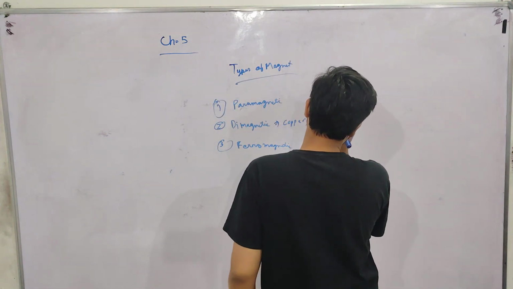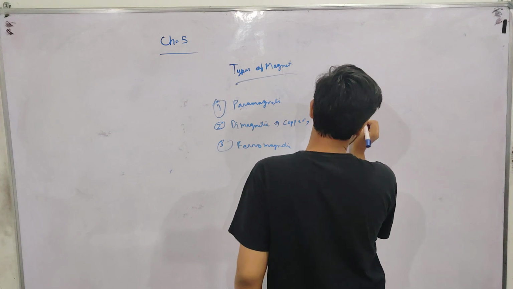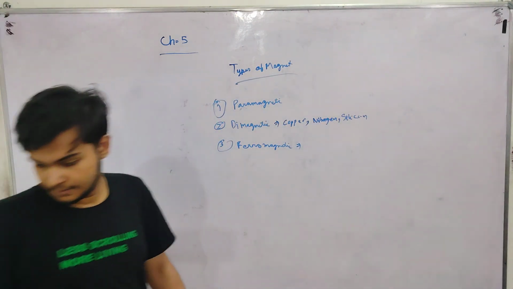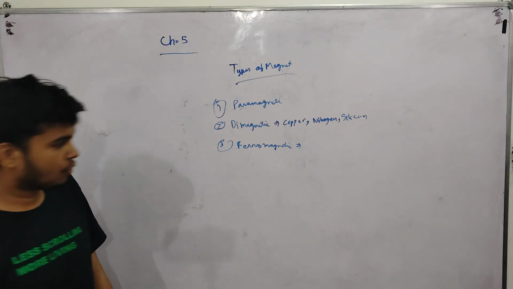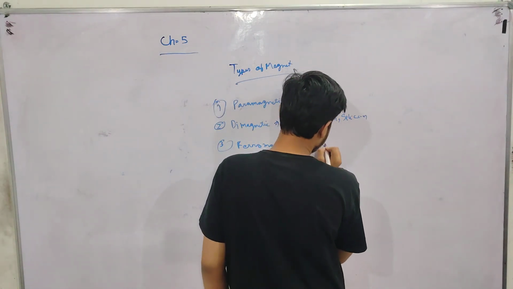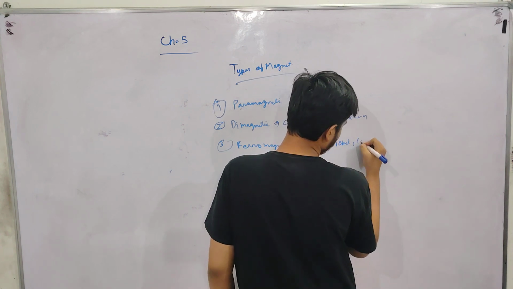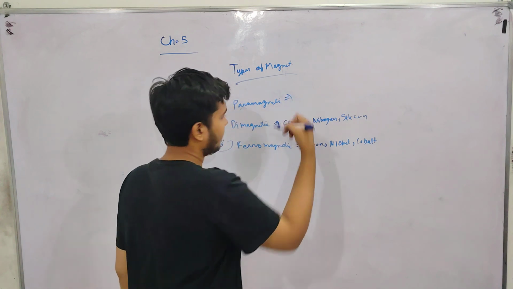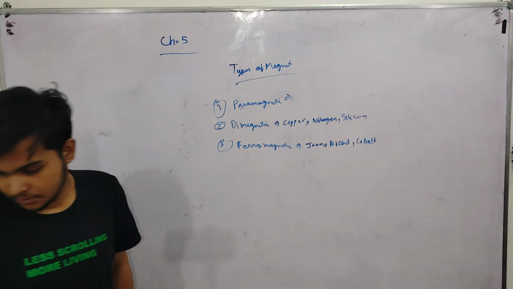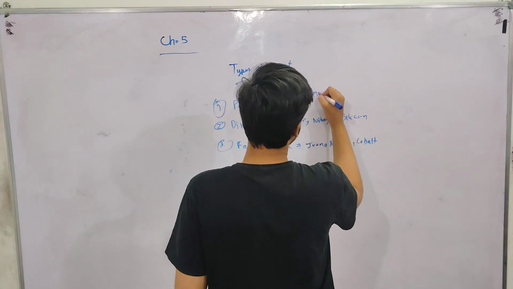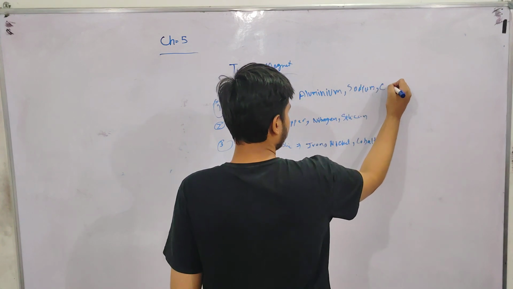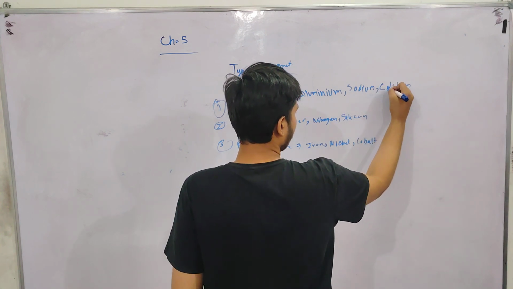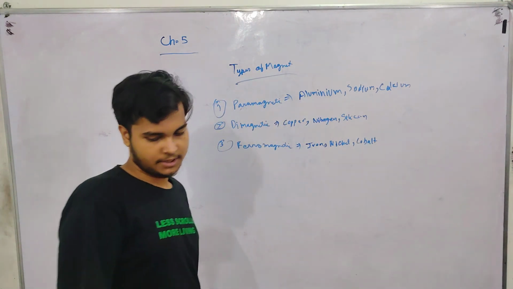Ferromagnetic: iron, nickel, cobalt. And paramagnetic: aluminium, sodium, calcium, and so on. These are the examples.